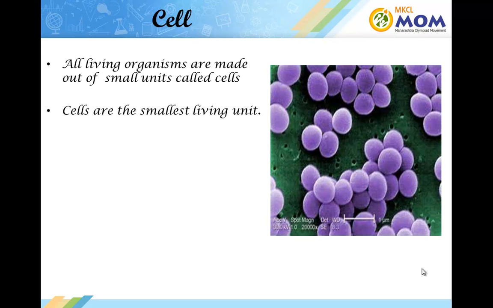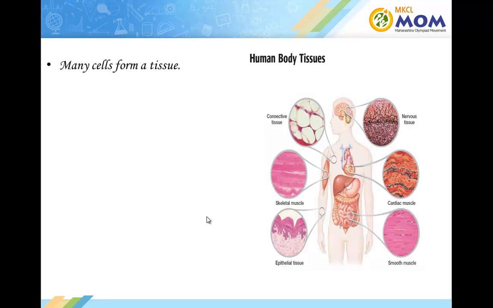Now, all the living organisms are made up of small units called cells. These cells are the smallest units. These cells are like tiny building blocks. So, the human body is made up of innumerable millions and millions of cells. Many cells form a tissue. For example, nervous tissue, connective tissue, cardiac tissue.